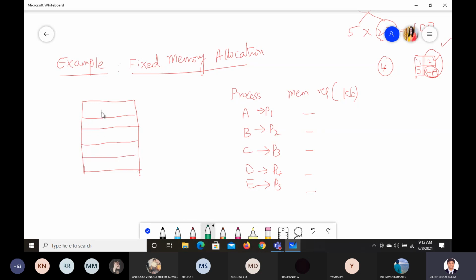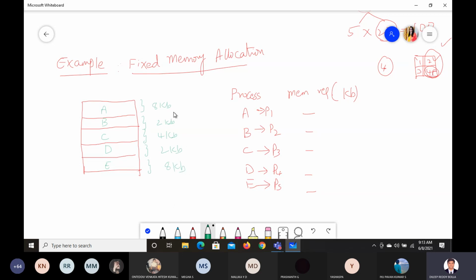So let us say this is for A, this for B, this for C, this for D, and this is for E. This is what we allocated. This space is 8 KB, this one is around 2 KB, this can be around 4 KB, this is 2 KB, and this again 8 KB.